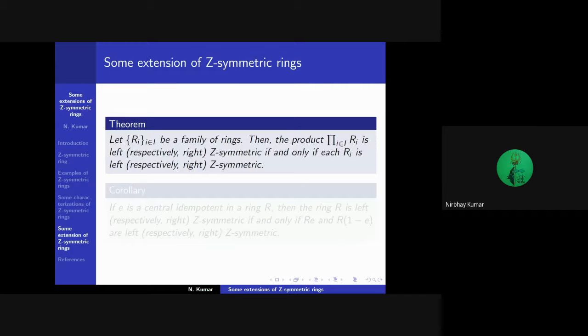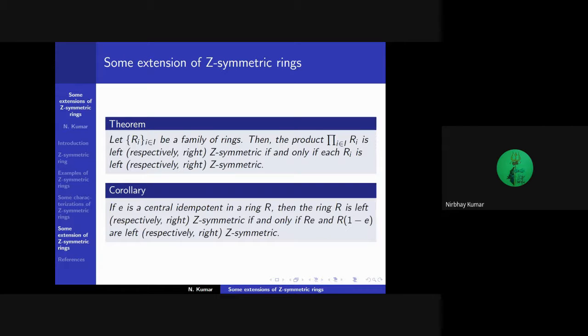Now we discuss some extensions of Z-symmetric rings. First, we prove that an arbitrary product of rings is a left Z-symmetric ring if and only if every ring of the product is a left Z-symmetric ring. As a corollary, if e is a central idempotent in a ring R, then the ring R is left Z-symmetric if and only if Re and R(1 minus e), that is, the ideal generated by e and the ideal generated by 1 minus e, are left Z-symmetric.